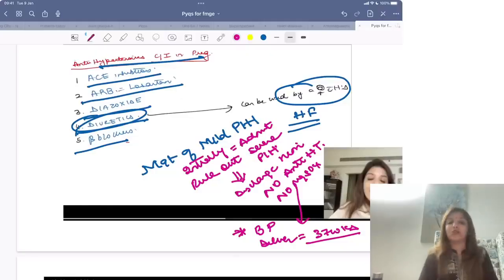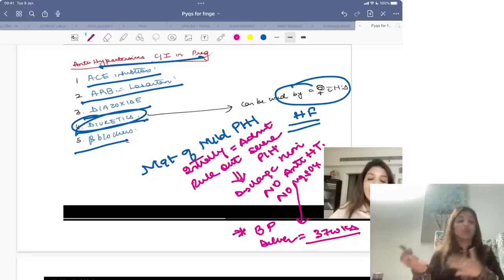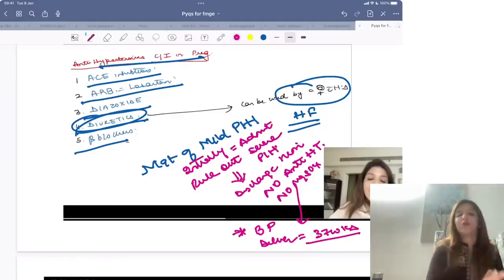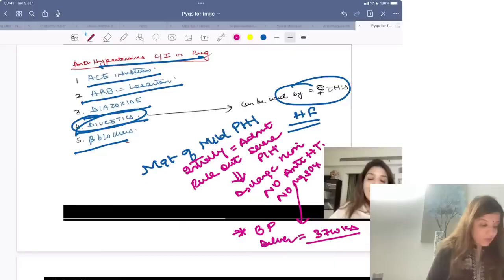No antihypertensive, no magnesium sulfate. Initially you will admit them. You will see whether this patient is actually severe PIH. Once you are sure that they belong to mild PIH, you are going to discharge them, tell them to come to you regularly and to get their BP monitored at home as well, and you are going to deliver them at 37 weeks. Right?